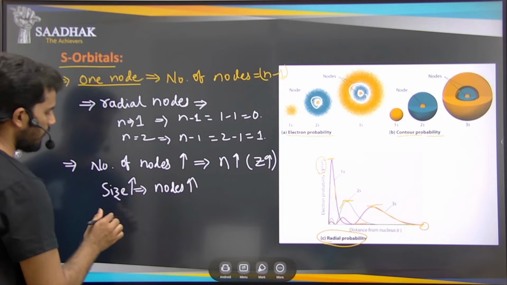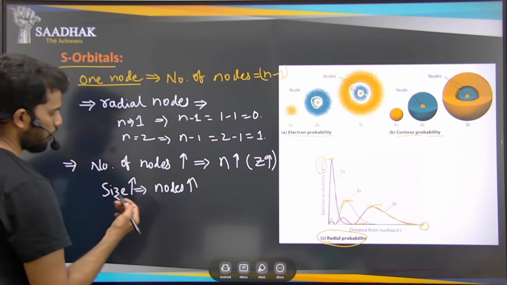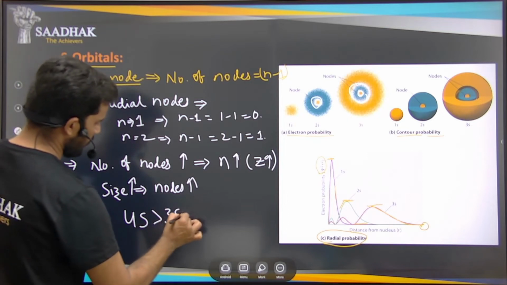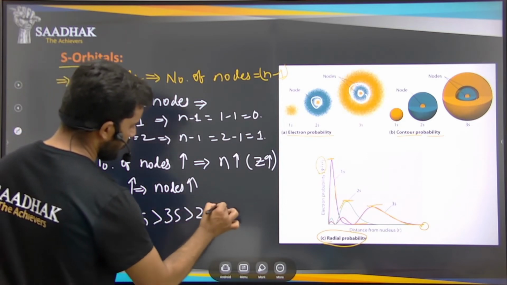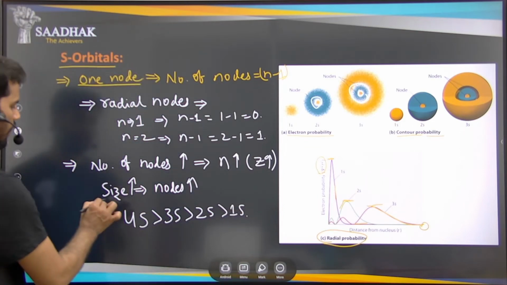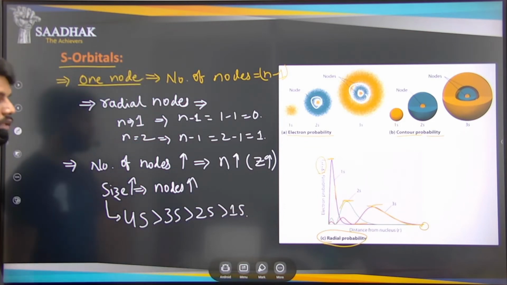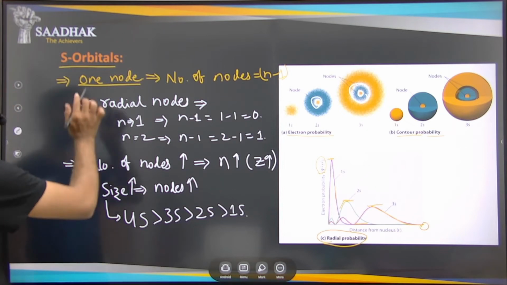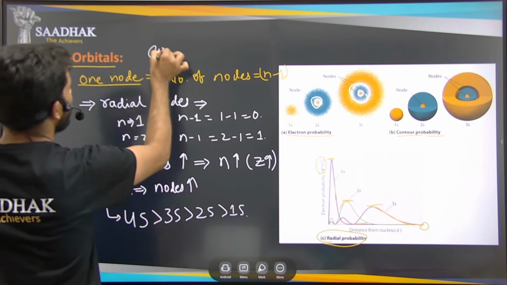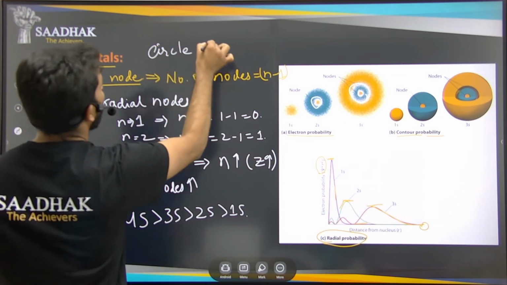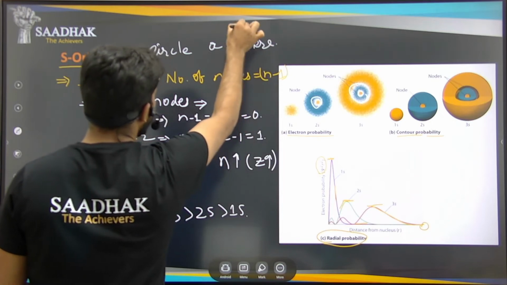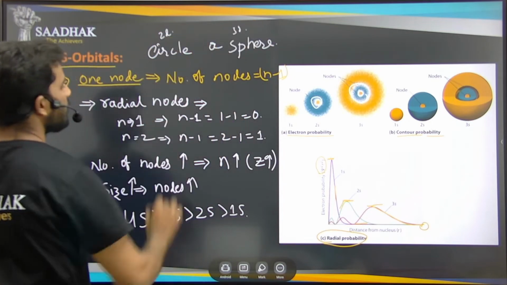If you observe the first four orbitals, the 4s orbital is larger than the 3s, than the 2s, than the 1s, increasing in this fashion. The s orbitals are spherical in 3D shape, and circular in 2D space.